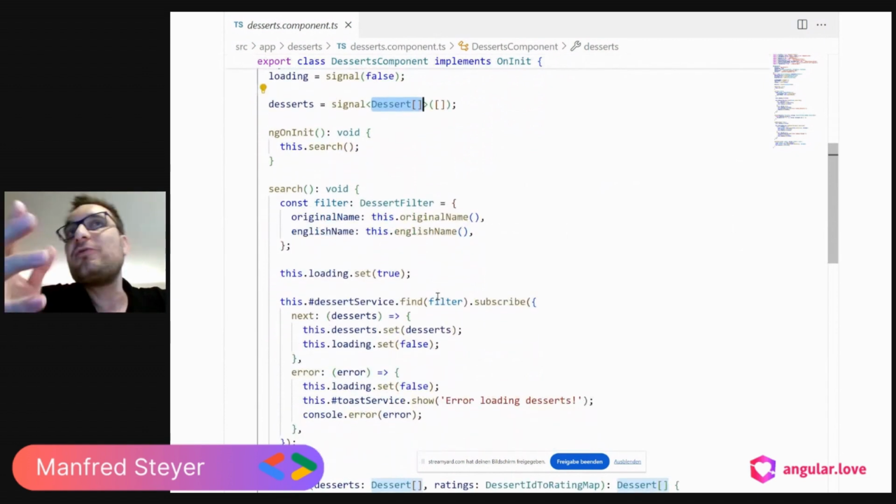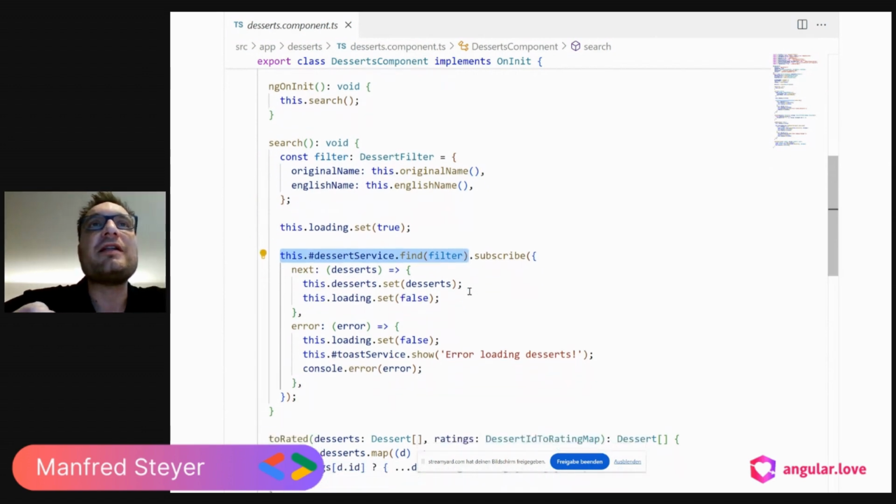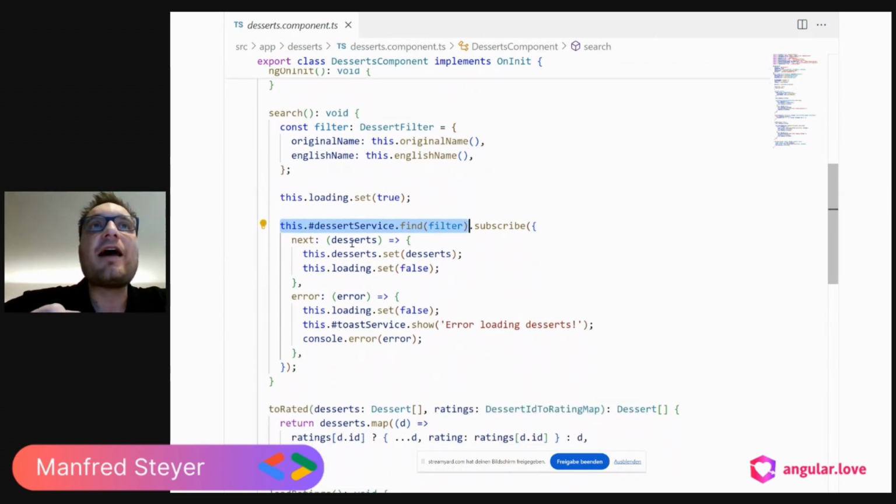The first part of this component is not that spectacular. It is about searching our deserts. I'm grabbing my criteria. I'm calling the find method in a desert service, and I'm getting back my deserts. I'm putting those deserts into the desert signal, and I'm also maintaining the loading flag.